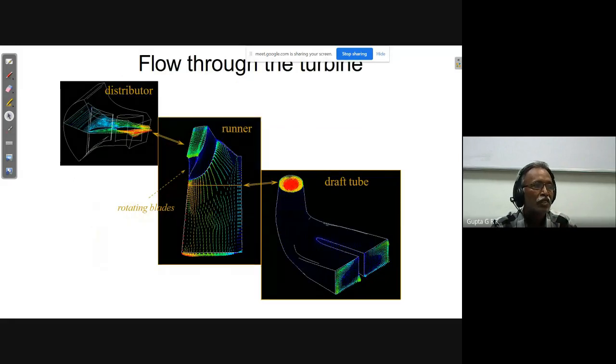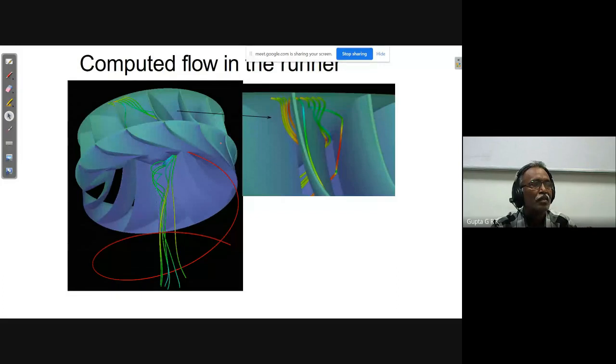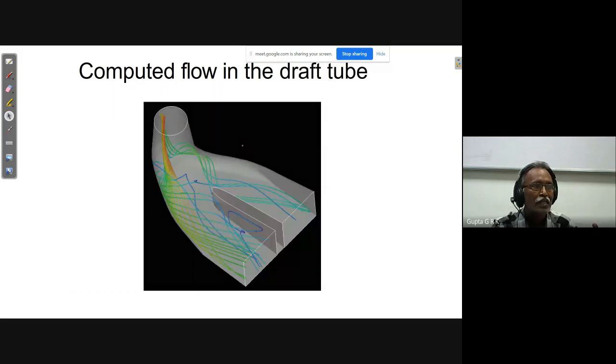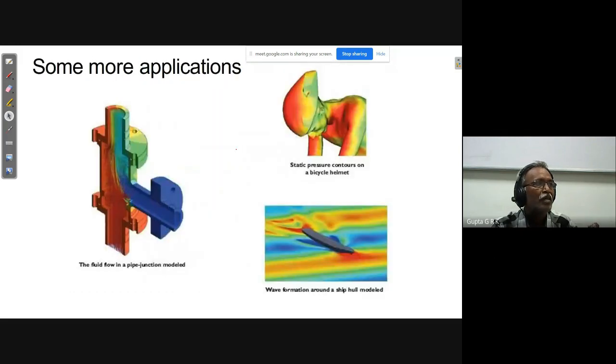And flow through the turbine, turbo machines. And this is draft tube, this is runner, this is distributor. And so you can see in the runner, in a rotor, how the things are changing, and in a draft tube. And some more applications like a pipe junction, or in sports, when a man is cycling, how the pressure distribution and temperature distribution, all that.